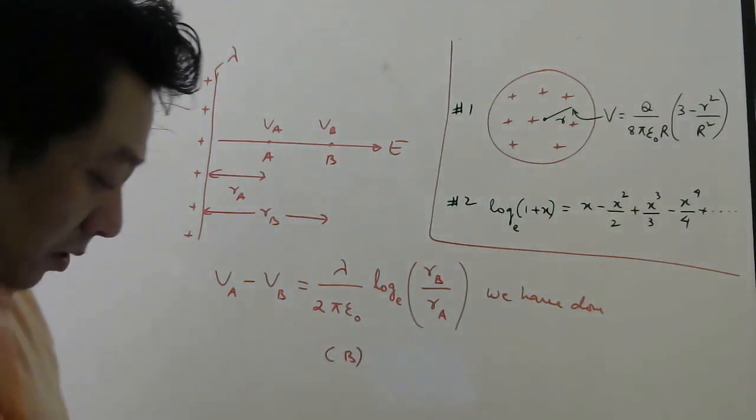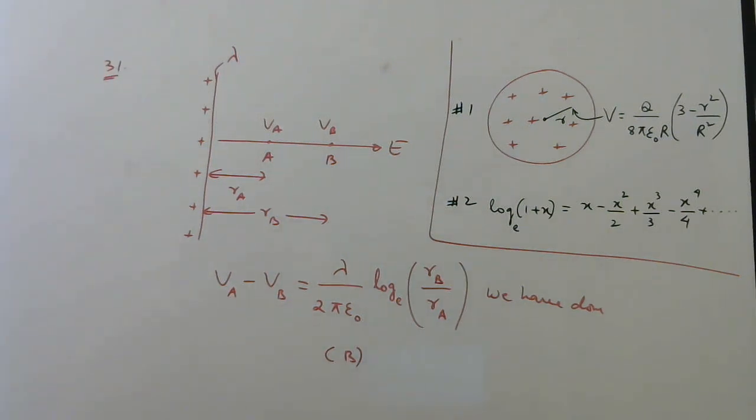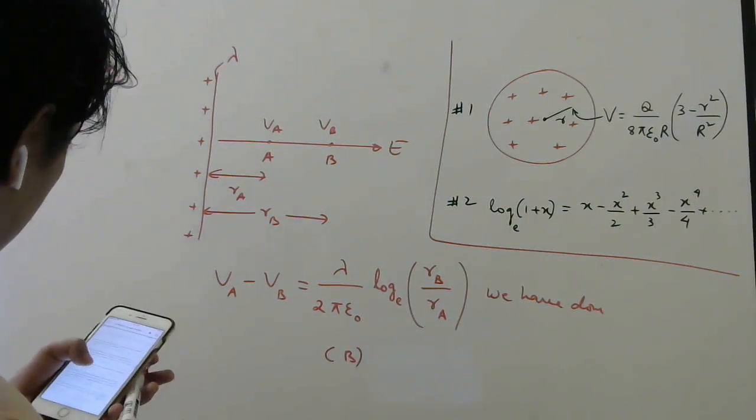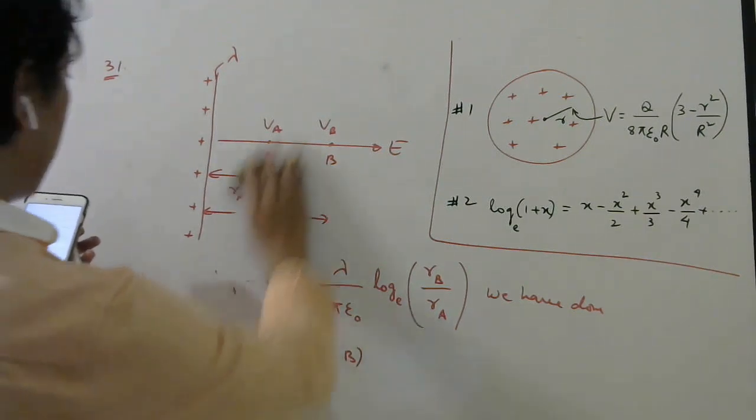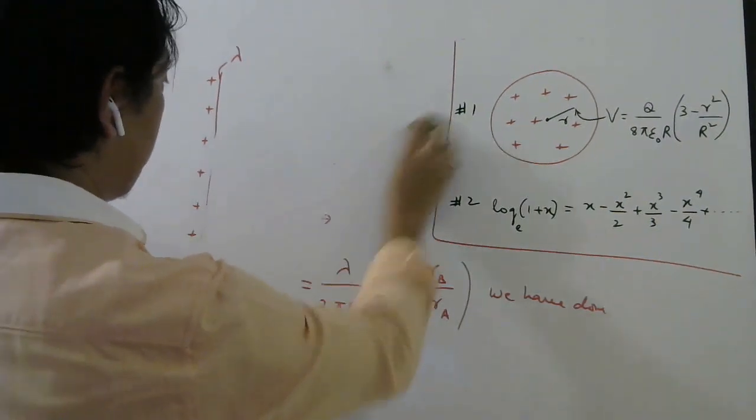This question has come in KVPY also. Question number 32. At a distance L from a uniformly, so let me keep it like this.